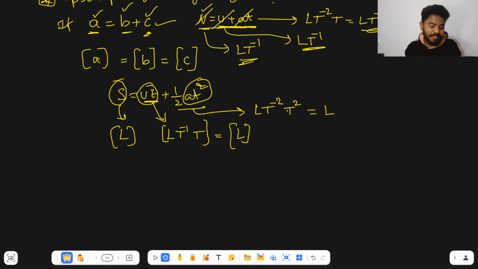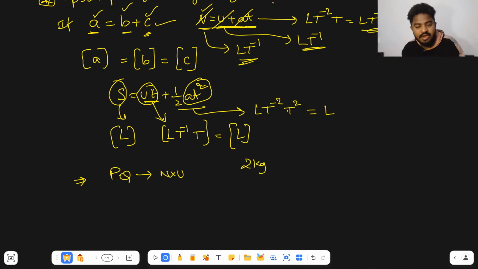Next important point is conversion of units. We can represent any physical quantity as number into unit. For example, 2 kgs. 2 is nothing but the numerical number, and kg is nothing but the unit.